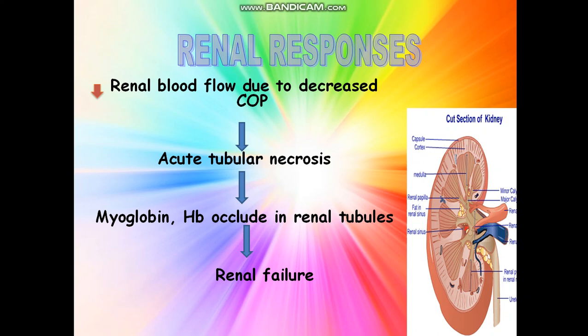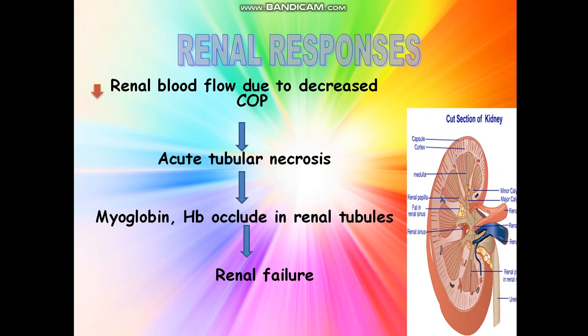What is myoglobin? It's an iron and oxygen binding protein found in the muscle tissues of vertebrates.